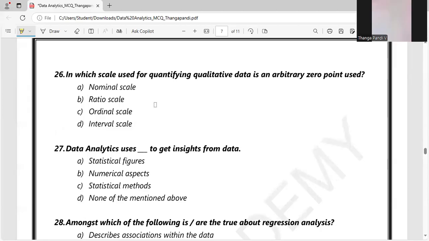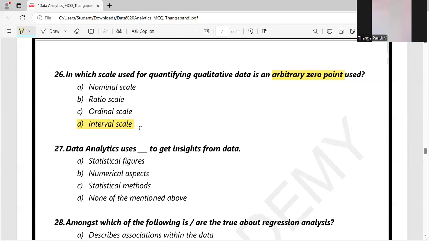In which scale used for quantifying qualitative data in an arbitrary 0 point? The keyword is arbitrary 0 point. It is not a true 0 point. We are choosing the 0 point arbitrarily. So first let's look at the options. For nominal scale, we are not using any 0 point there. We are just nominally selecting some ranges in nominal scale. In ratio scale, we use a true 0 point to represent the data. In ordinal scale, we rank the data, but the data is not represented in any range or any 0 point. But in interval scale, we are using an arbitrary 0 point.